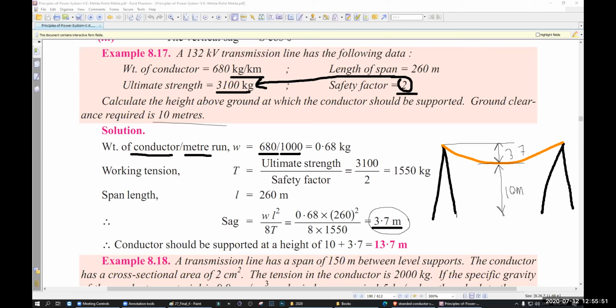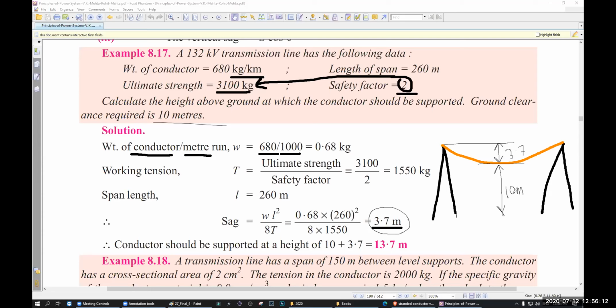Understand? Yes, sir. Okay. So if anyone asks you what the tower height should be, you have to calculate this. Then you say, since our biggest bus is 10 meter or 9.5 meter, let's say our clearance is 10 meter.